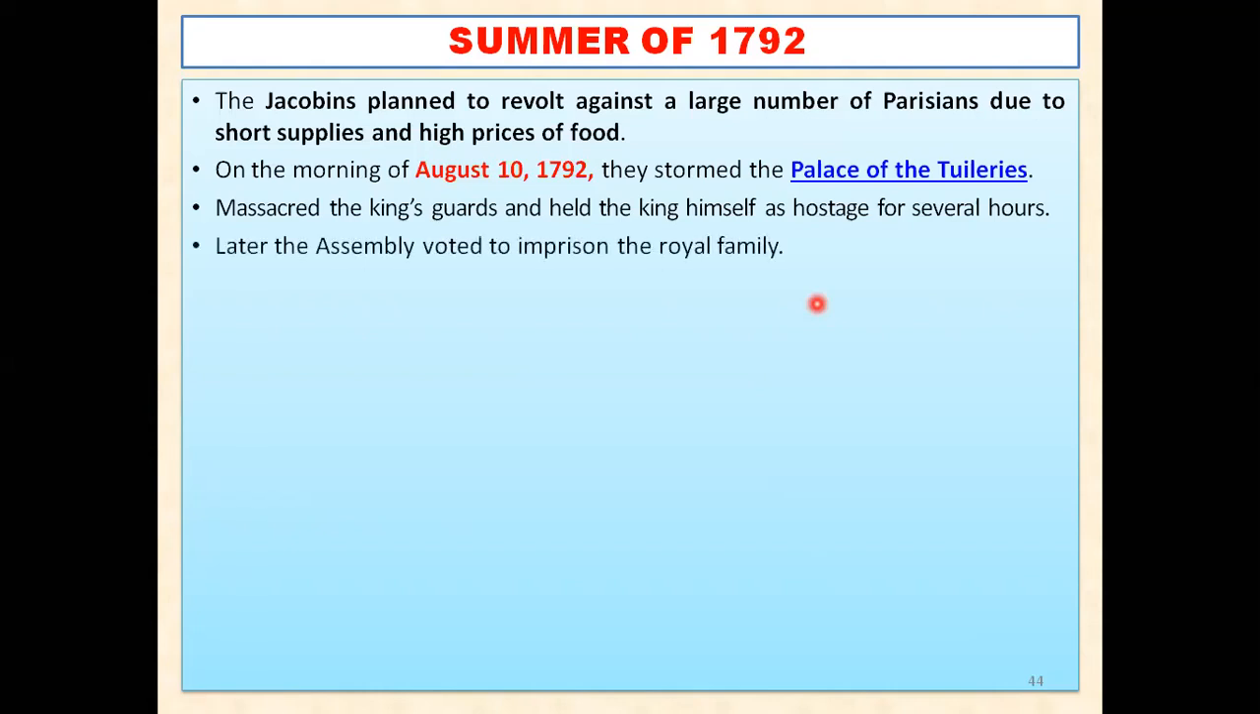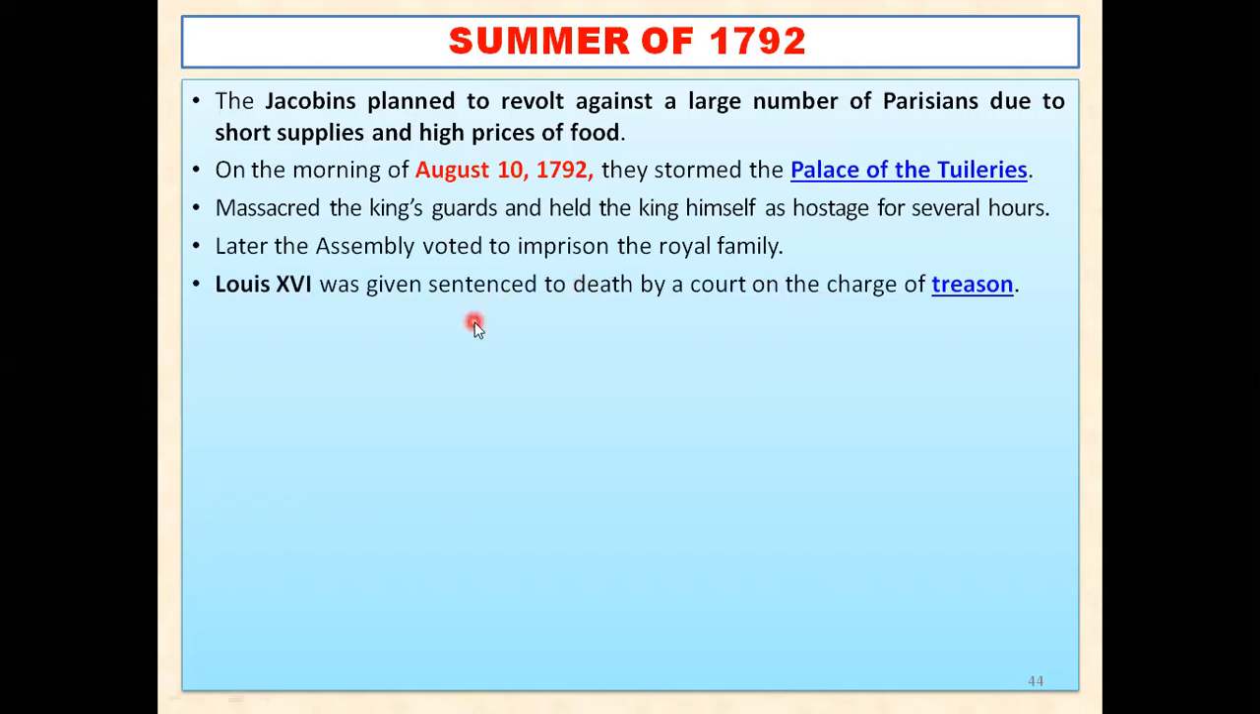the assembly decided to imprison the royal family, means put all the members of the royal family behind the bars. So the assembly voted to imprison, and Louis XVI was given sentence to death. That is important over here. Louis XVI was given sentence to death by a court on the charge of what? On the charge of treason.